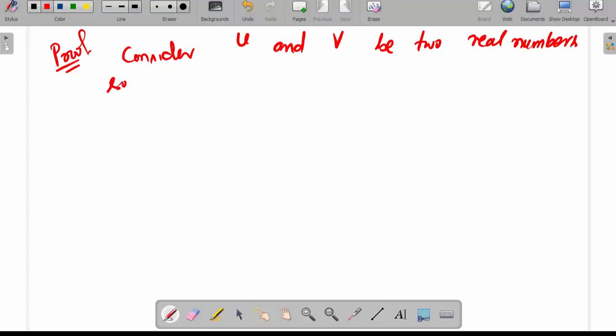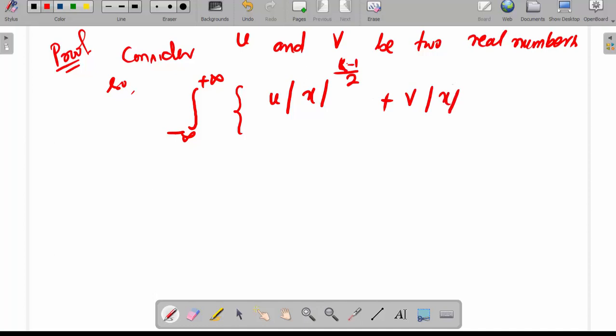So the integral over minus infinity to plus infinity of (u mod x to the power k minus 1 by 2 plus v mod x to the power k plus 1 by 2) whole square is greater than or equal to 0.